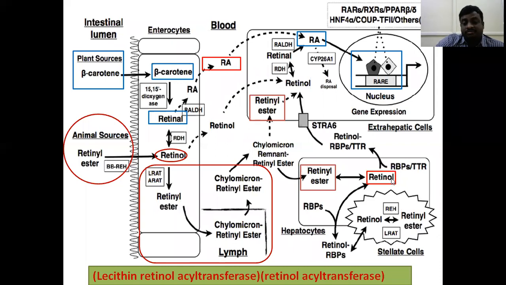Whenever the body requires it, with retinol binding protein, retinol is released into the blood. When our body requires, it transfers through the blood to the extrahepatic tissues for gene expression. So this is the total transport and storage mechanism.